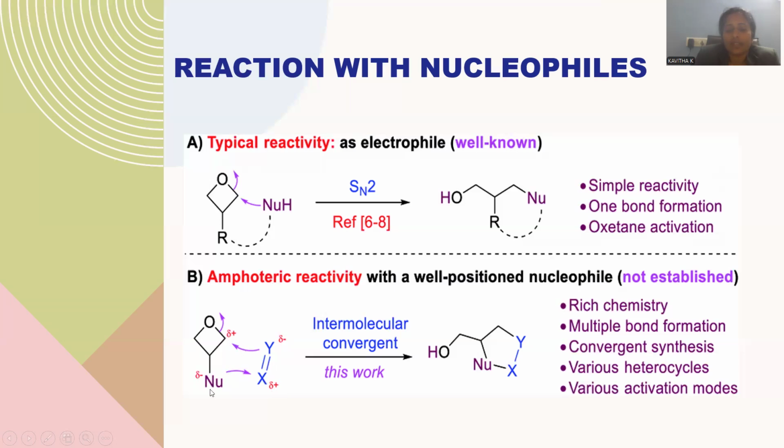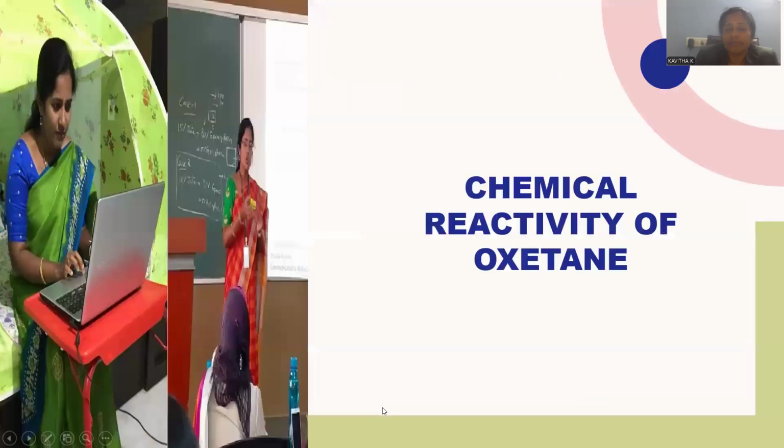Another electron-rich species, if present upon the four-member ring system, is able to bind with the electropositive species in this olefinic double bond. This is the kind of cyclization carried out among these molecules, and subsequently ring opening is carried out over there. The initial four-member ring system is entirely changed into a five-member ring system. The ring already existing will open, and that oxygen is protonated, and this olefinic double bond will participate in the cyclization reaction, giving rise to a five-member ring system. This is also a kind of ring opening reaction by treating with a nucleophile.